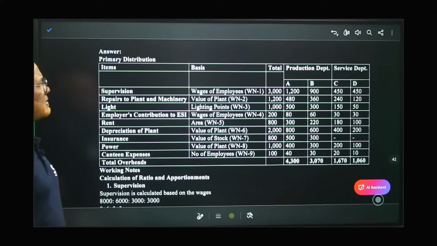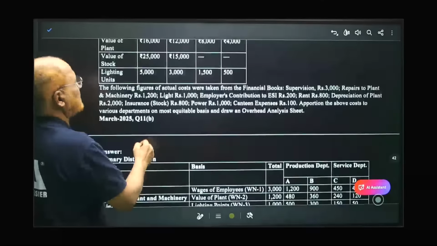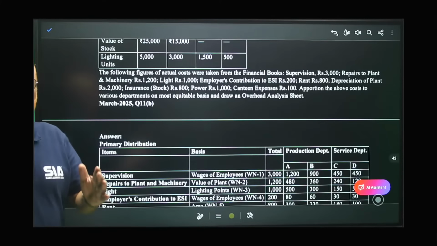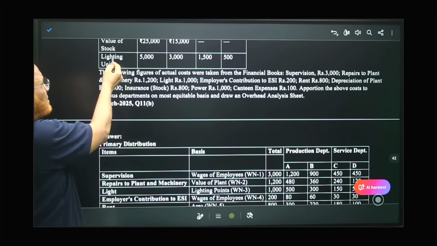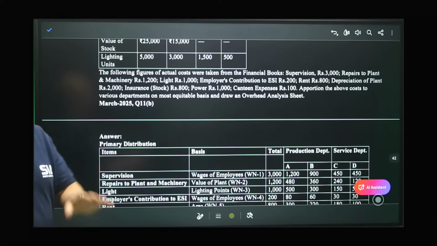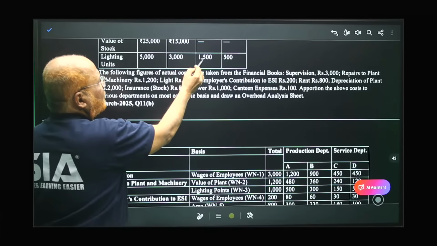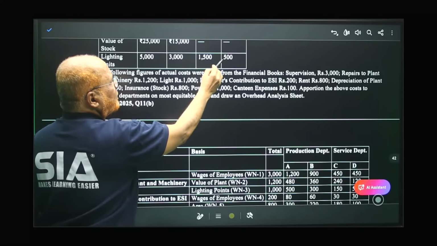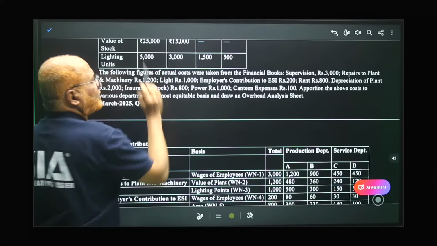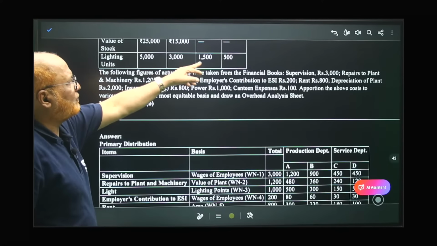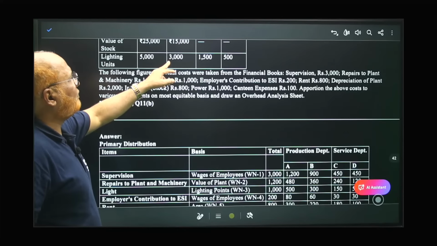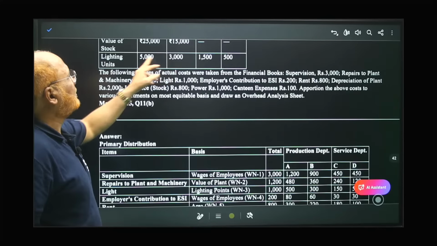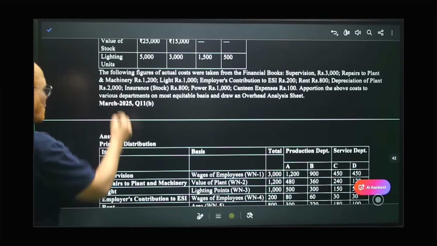Third item is light. Actually, how much are the light expenses? Here it is given 1000. Lighting should be apportioned on what basis? It will not be specified. Number of light points are given. So lighting expenses are apportioned on the basis of the light points. So here 5,000, 3,000, 1,500, 500. So 2 zeros we cancel. So 5, 15, 30 and 50. 50 is to 30 is to 15 is to 5. It is divisible by 5. So 5 ones are 5, 5 threes are 15, 5 sixes are 30, 5 tens are 50. So ratio in light points.